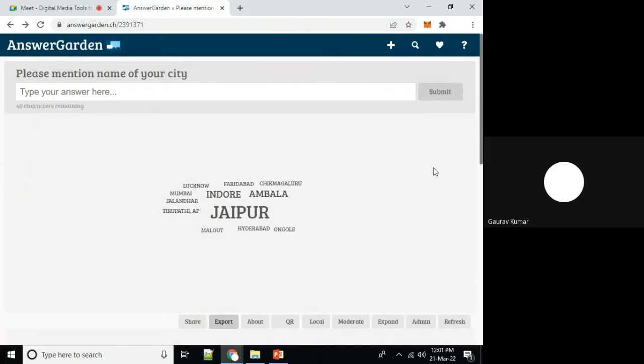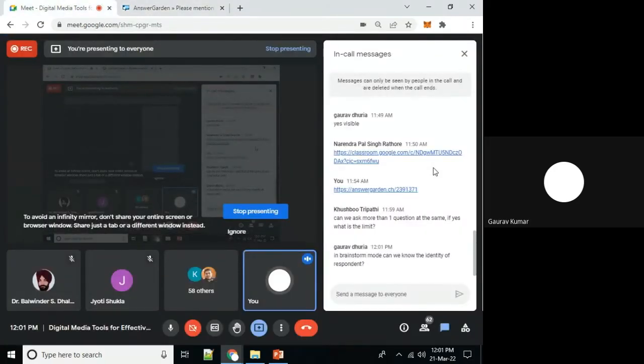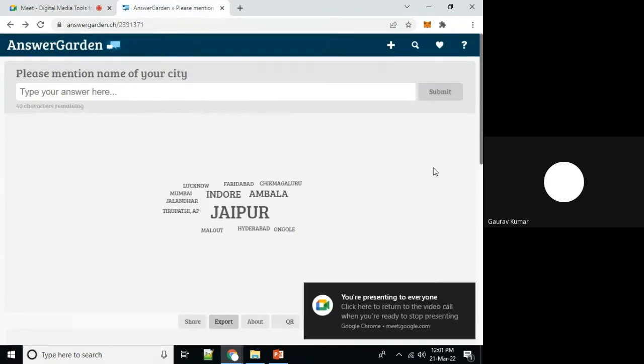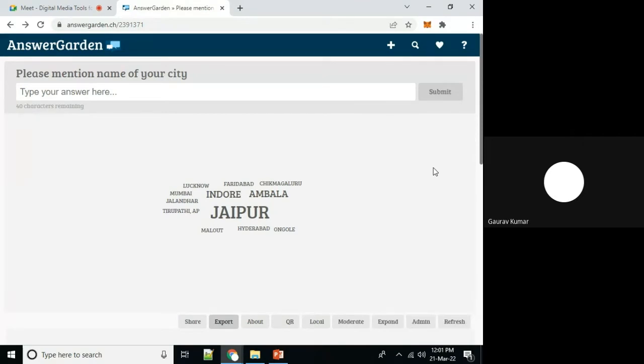it is completely anonymous. So there is one query: if we want to go for the identity of participants, this is in anonymous mode. If we want to work in an anonymous way, okay. If we want to see details of participants, if we want to fetch the complete profile of a participant or name or mail ID, then we can explore some other platforms also. Okay, so I will go to those platforms. We will discuss those services also.